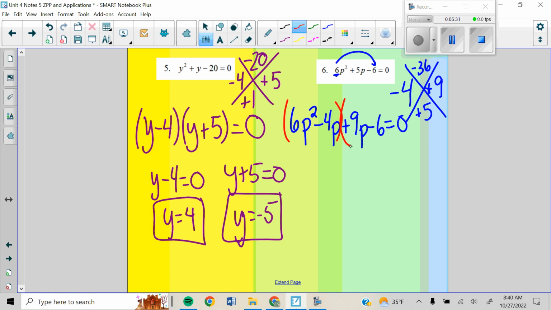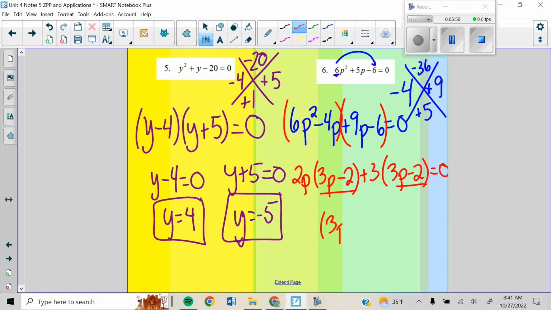So I'm going to group the first two and the second two. I pull out a 2p, and I'm left with 3p minus 2. 9p minus 6, I have pulled out a 3, and I'm left with 3p minus 2. All right, so same thing in the parentheses. Woohoo! We love when that happens. And then we put our leftovers into the other one.